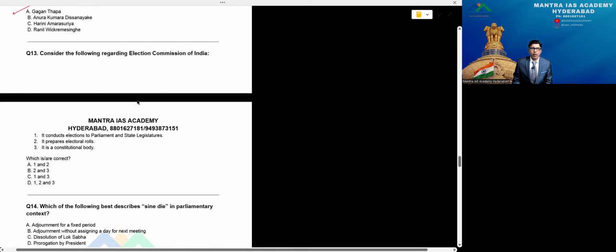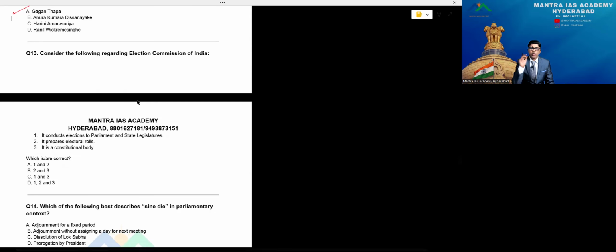Consider the following regarding the Election Commission of India. It's a very fantastic thing. Of course, it's a constitutional body. The Election Commission is appointed by the President of India. That's a major point. Option A, the first statement: it conducts elections to Parliament and state legislatures. Perfect, no doubt in that. President elections, at the same time Vice President elections, and state legislatures followed by Parliament also, remember.